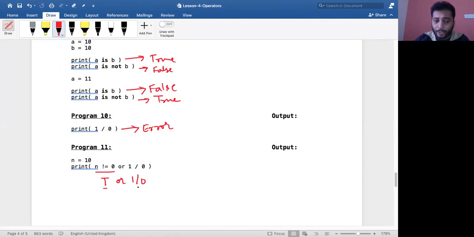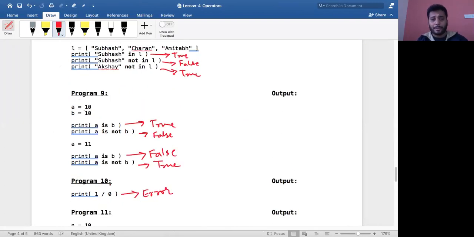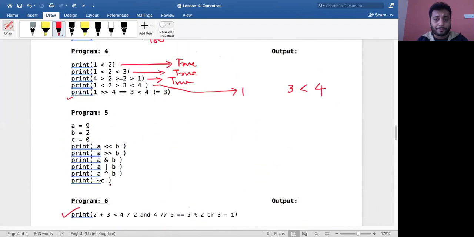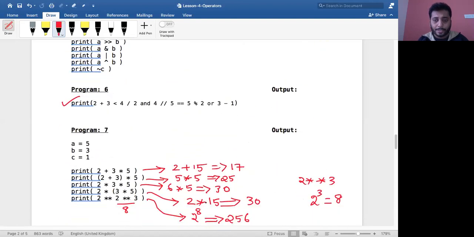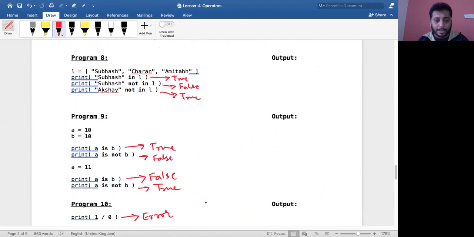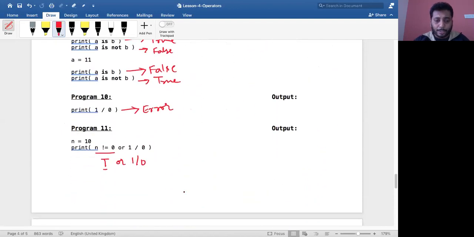Correct? No, it need not evaluate the other one, because, you remember what I told you? In the OR operator, let me come to this. Here, if x is false, return y, otherwise return x. If x is false only, return y. Whereas here, is x false? No, right? So this becomes x or y. When x is not false, then return itself, that is x itself.